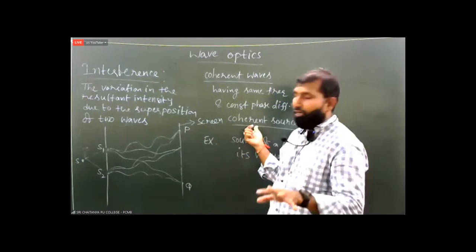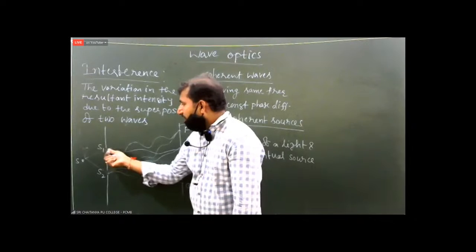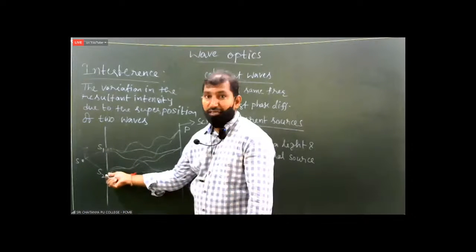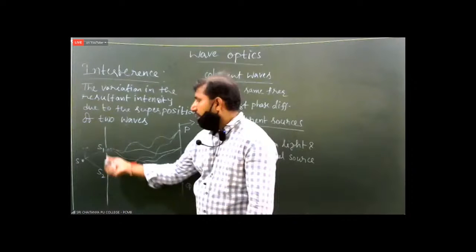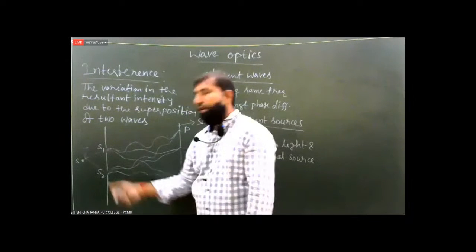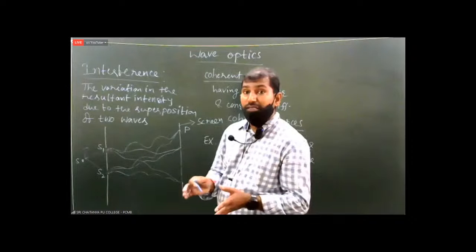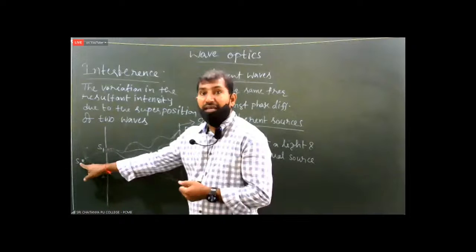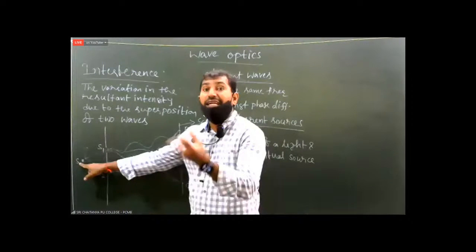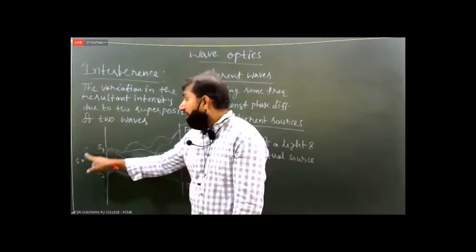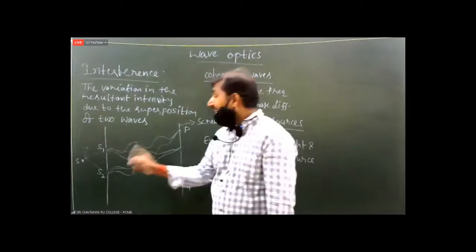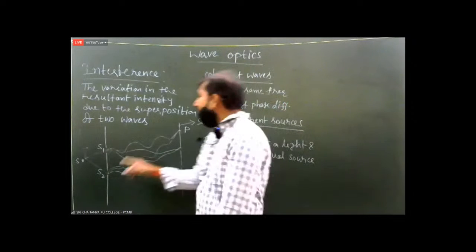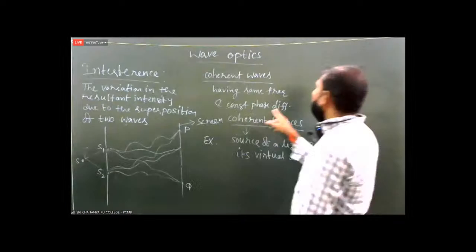Why? Because the light waves coming from S1 and from S2 have the same frequency. How can we say the light waves coming from S1 and S2 have the same frequency? From S1 and S2, how is the light coming? From S. Here S is an electric bulb. From this electric bulb, light passes through S1 and S2. That's why the light waves coming from S1 and S2 have the same frequency, and automatically they will maintain a constant phase difference.